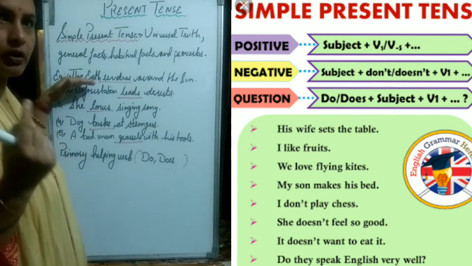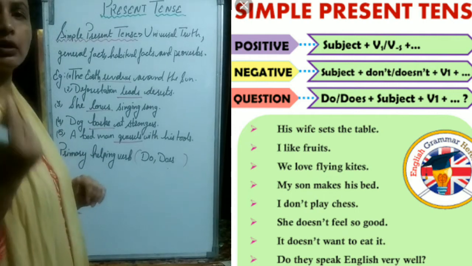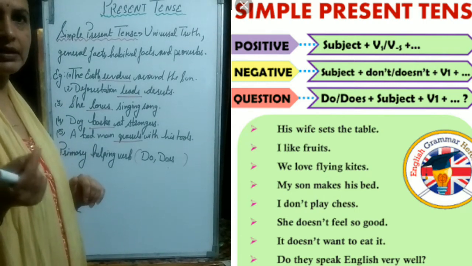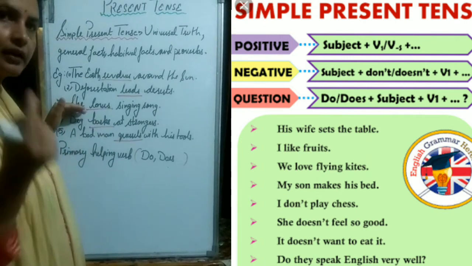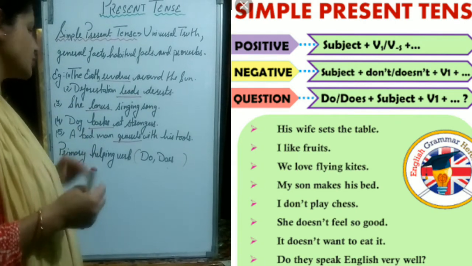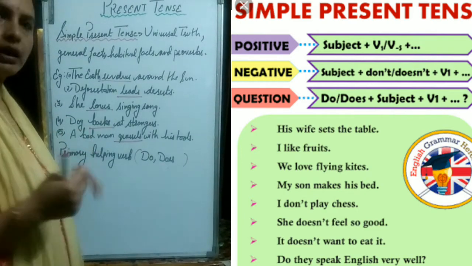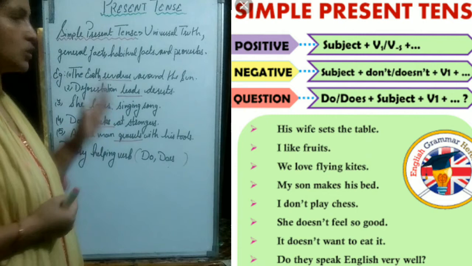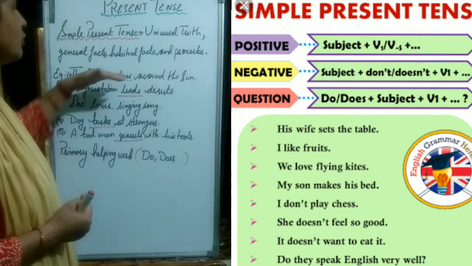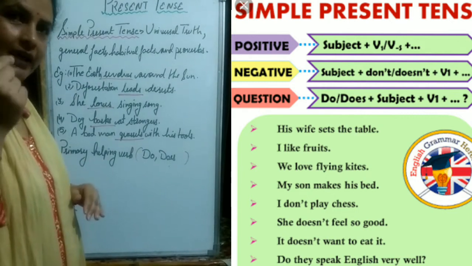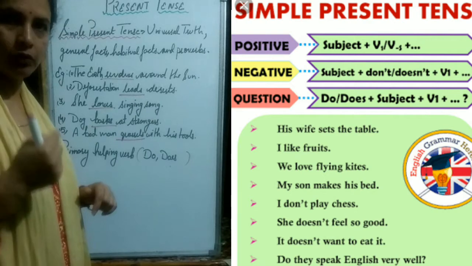Earth, we are talking about only one planet. Deforestation, here we are talking about only one incident, or one topic. Then she is a singular subject. Dog, we are talking about a singular dog, and bad man, again one person, okay? So here we have all singular subjects. So with that we use s with the main verb as well as with the helping verb, okay?